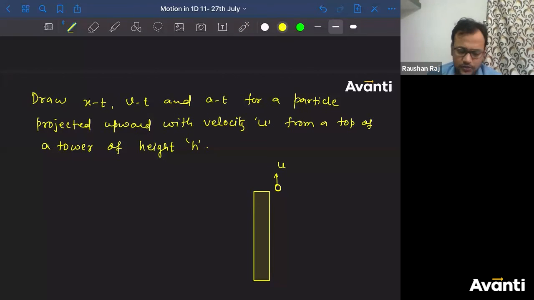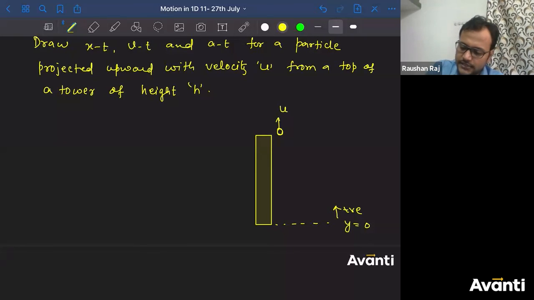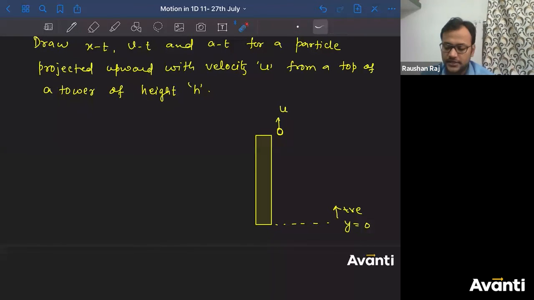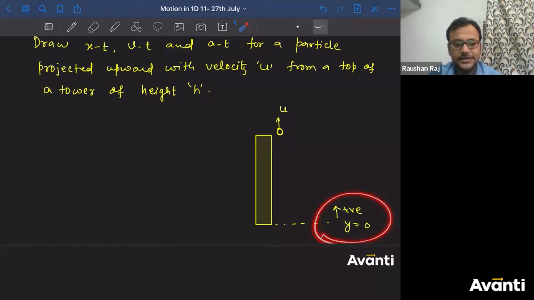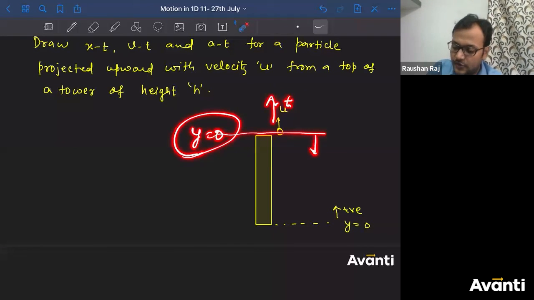The conventions are up to you. Whatever convention suits you or looks simple to you, use that. For me, it will be this. If you consider y equal to 0 here and upward as positive, this will be simpler. Or the ground has y equal to 0, and upward direction is positive. If you assume this convention, you have to draw xt, vt, and at graph. You can use a different convention also. Different convention means, if I say this is y equal to 0 and upward as positive, or this is y equal to 0 and downward as positive.